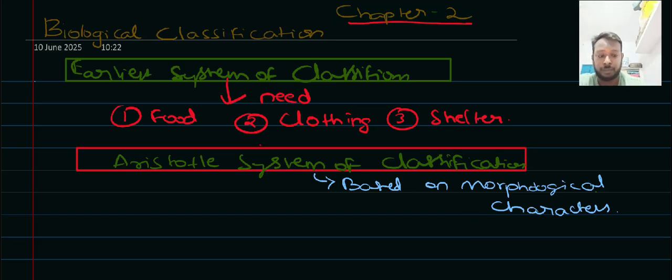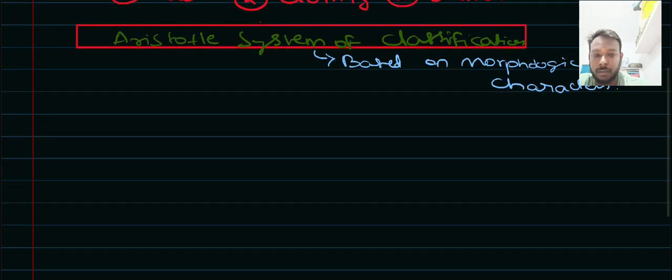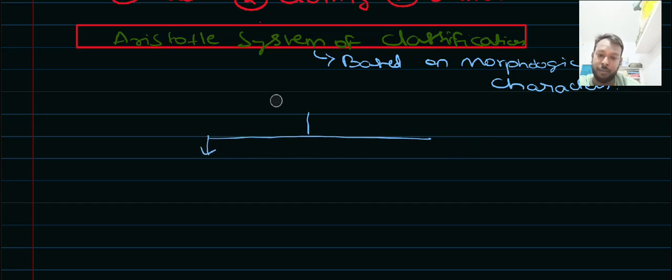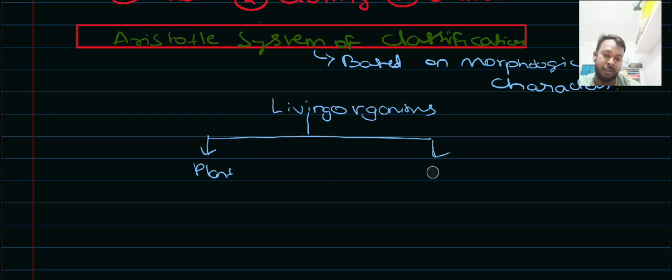So Aristotle divided the living organisms into two categories. The first one is the plant, and the second one is the animal.